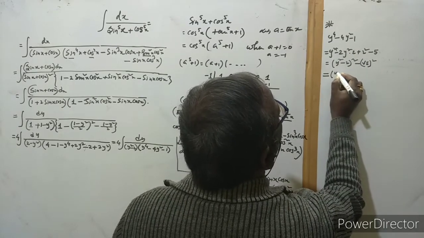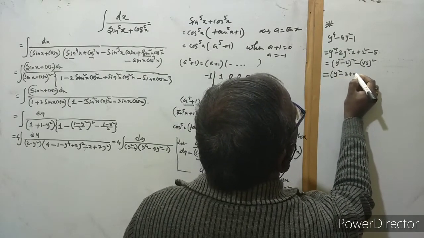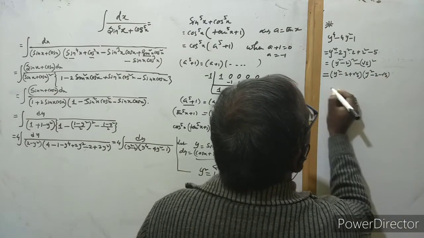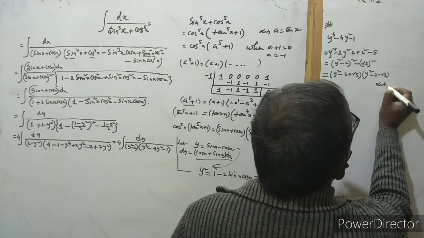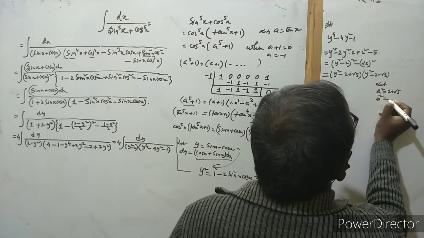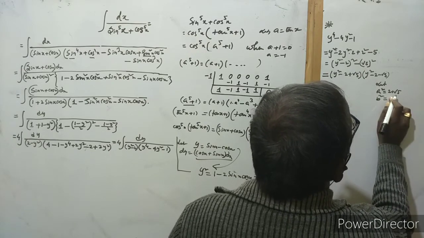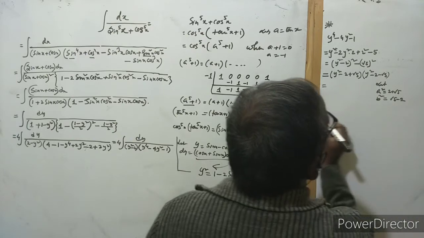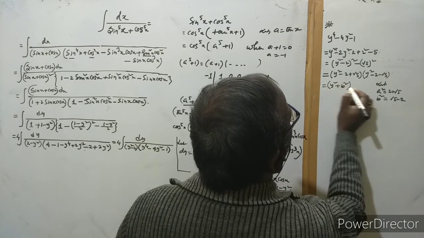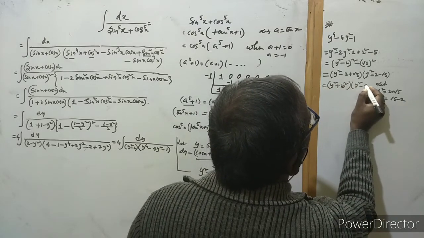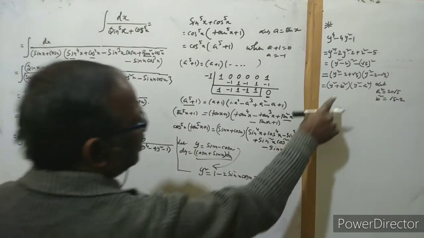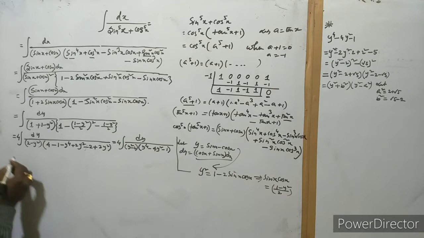Okay, so y square minus 2 plus root 5 and y square minus 2 minus root 5, and let a square is equal to 2 plus root 5 and b square is equal to, actually this is here root 5 minus 2. So this is the root 5 minus 2, so a square plus b square, and write here y square minus a square. So see carefully what is the value of a square and b square. Now put this factor in place of that. Okay, so then what happened, see,